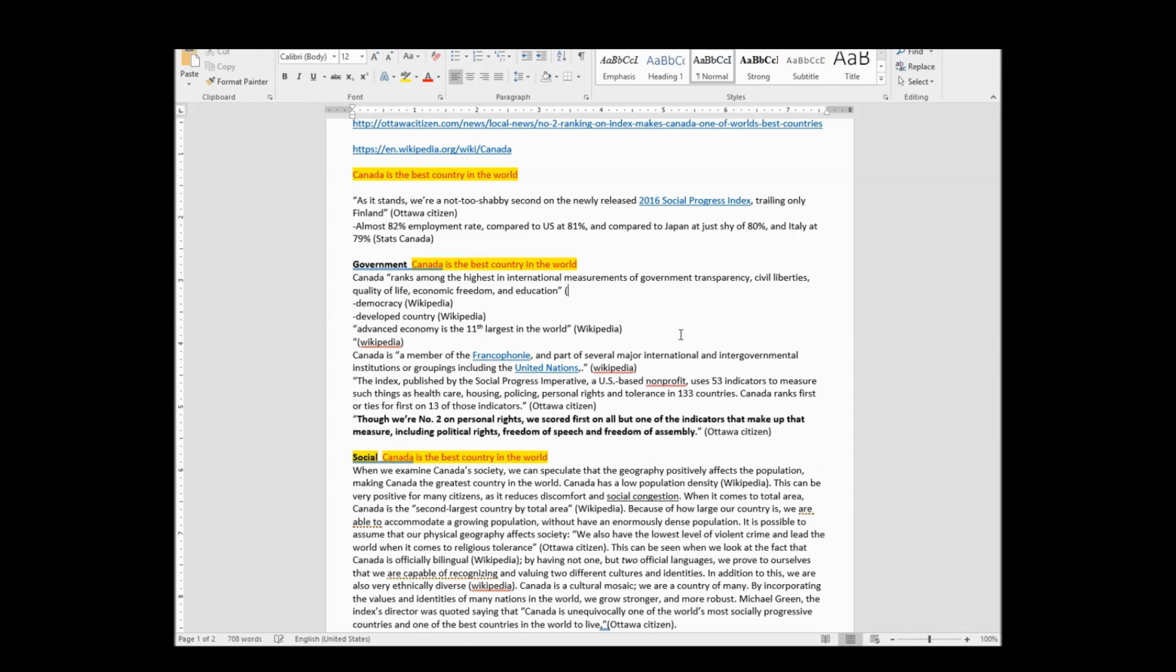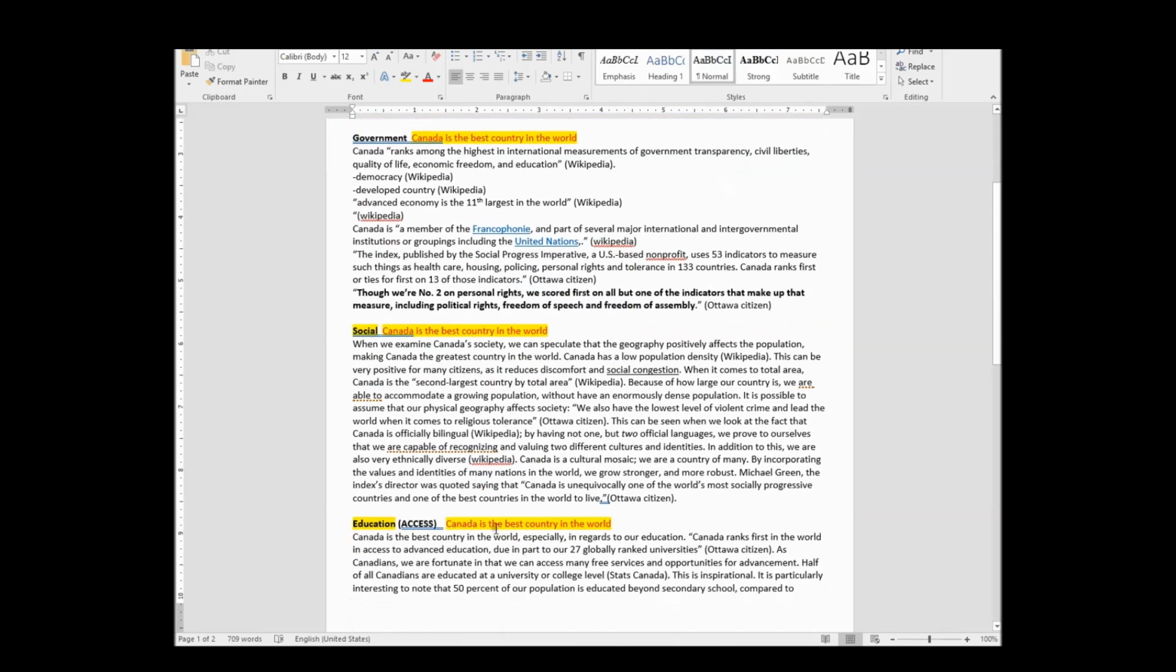Wikipedia. So Canada ranks among the highest in international measurements of government transparency, civil liberties, quality of life, economic freedom, and education. But again, I don't know if I really want to start with a quote, especially because this one starts with the word Canada. I've got when, and then I've got the word Canada right there.